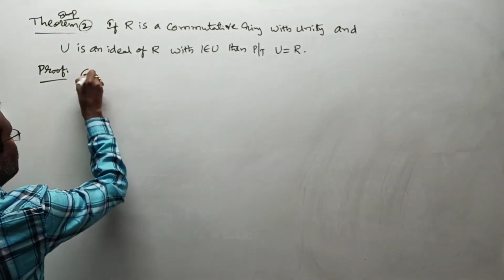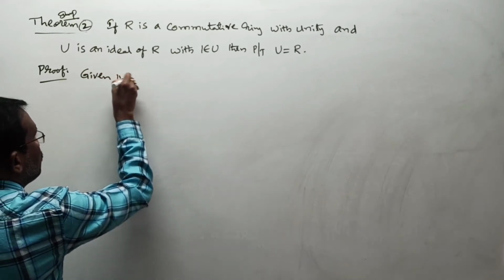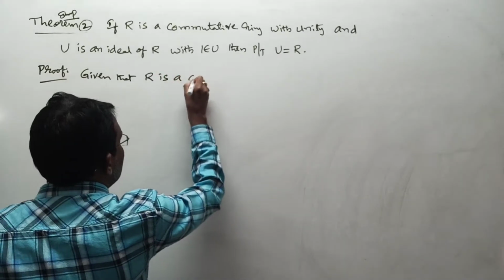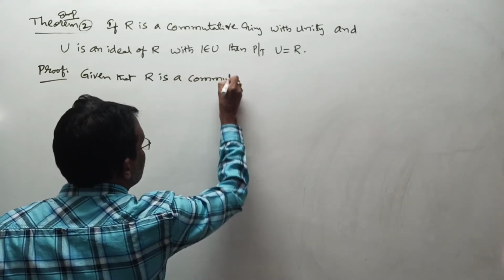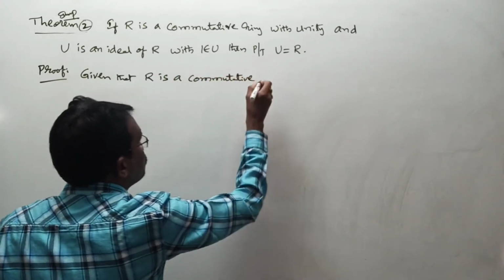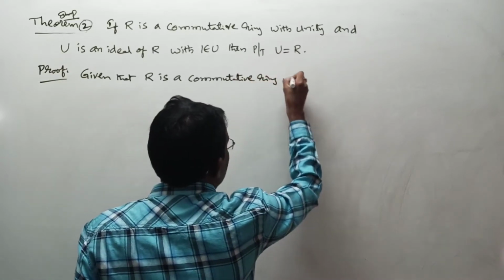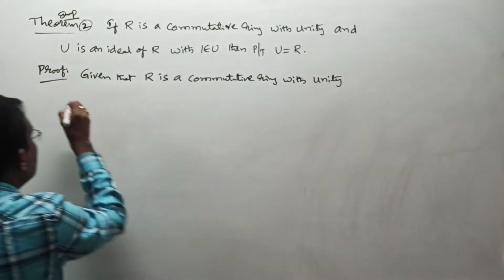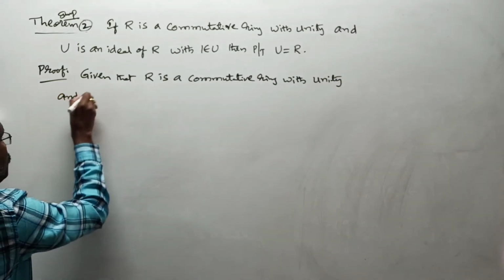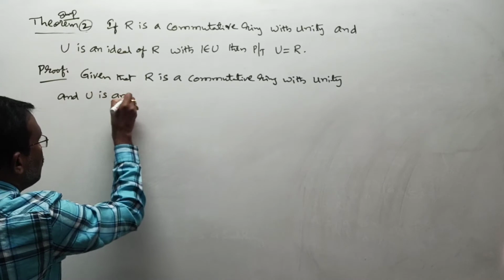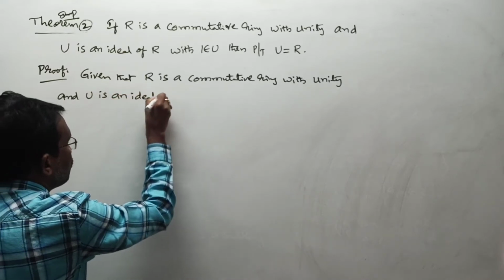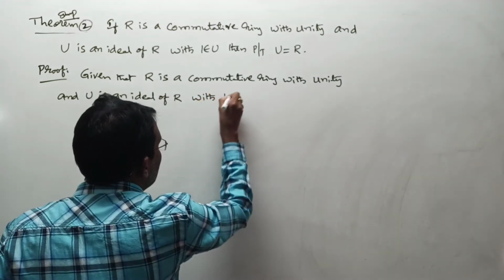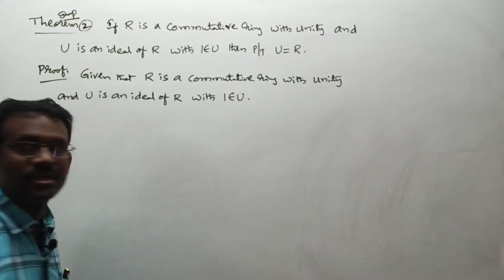In the statement they are giving that R is a commutative ring with unity and U is an ideal of R with 1 belongs to U. These are the given conditions, ma.